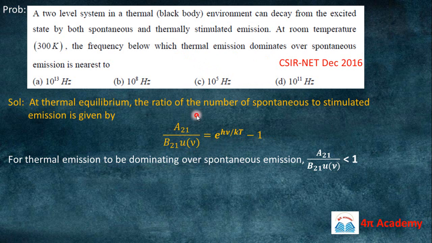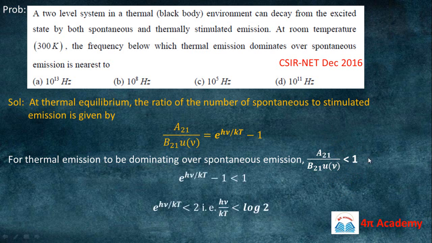So this ratio A21 upon B21 U nu should be less than 1, because spontaneous emission is less dominating. It means this value is smaller and the other is greater, so this ratio should be less than 1.